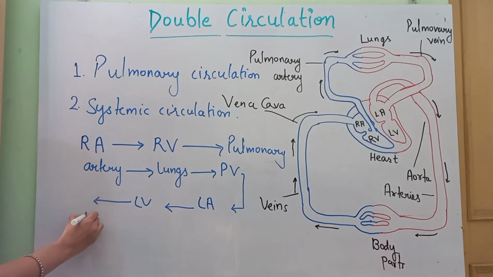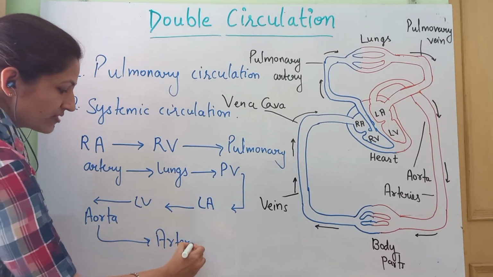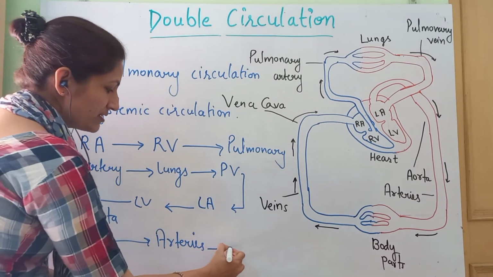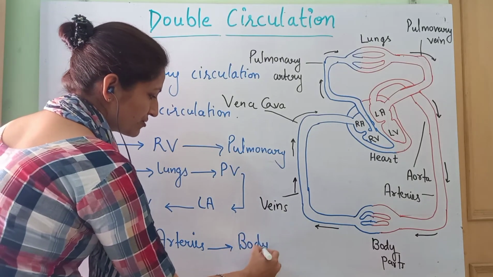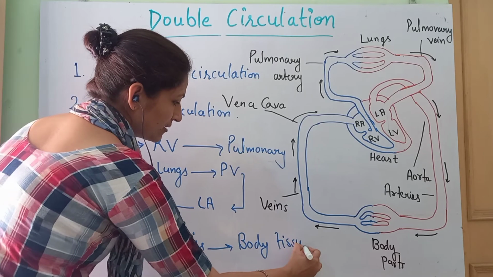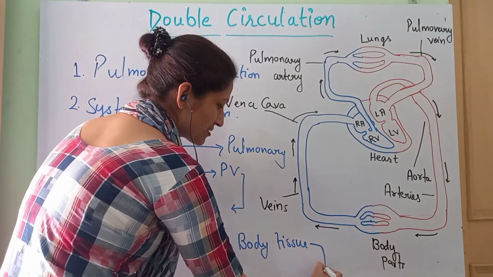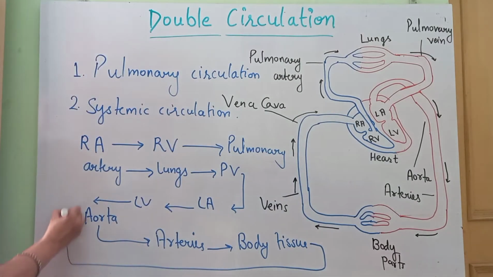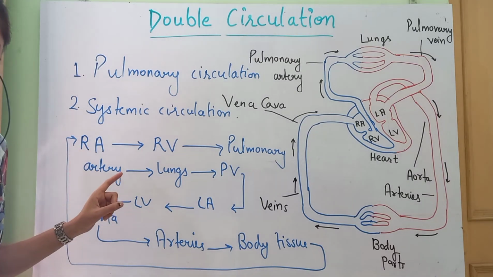Left atrium to left ventricle to aorta, and aorta to arteries, then arteries to the body tissues, body cells. Got it? Clear? From body tissues again into the right atrium. So this is the path of the blood circulation.